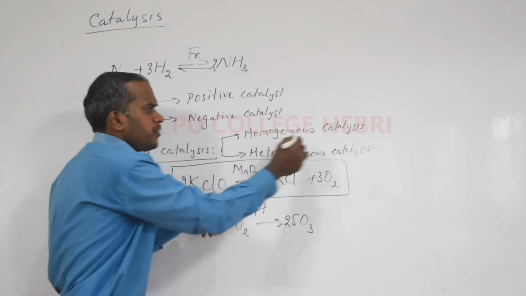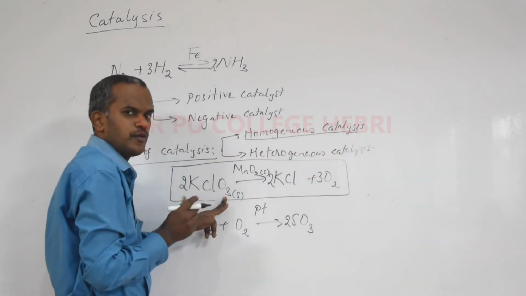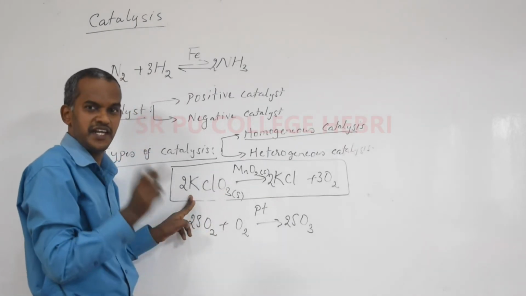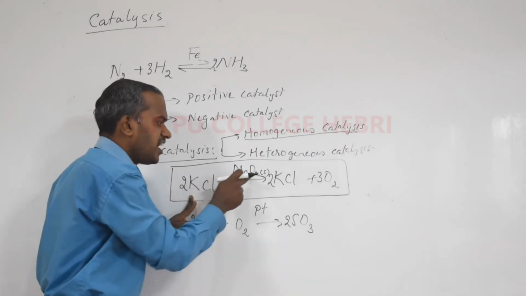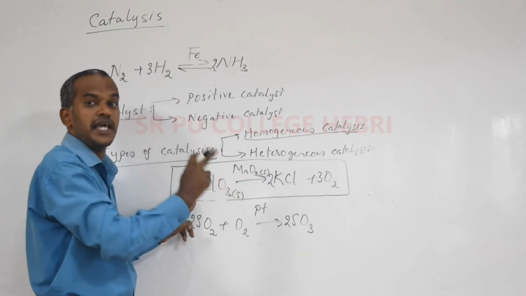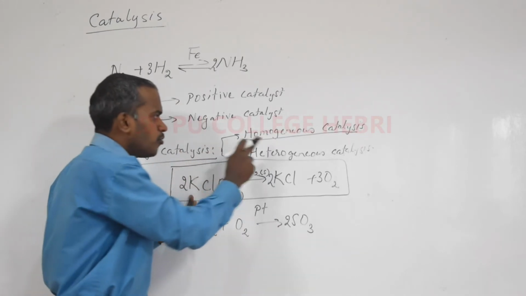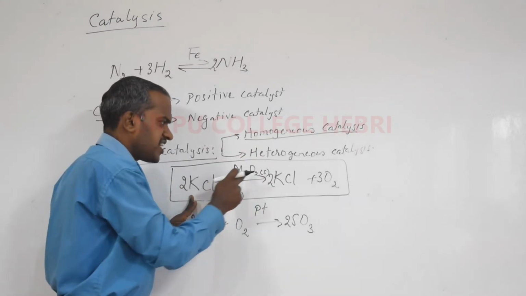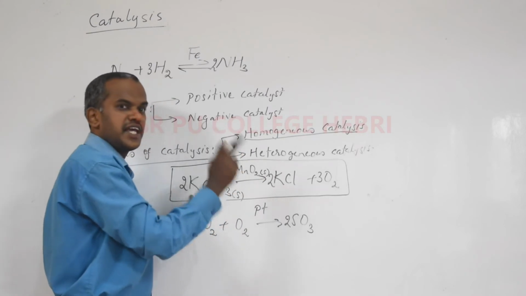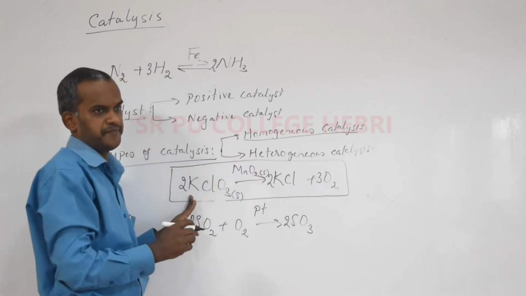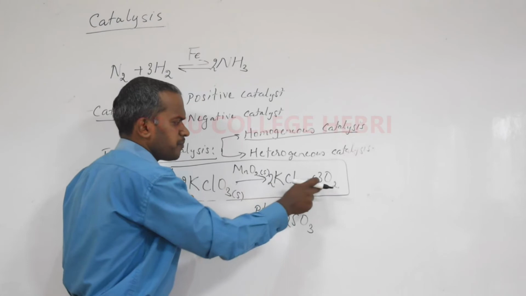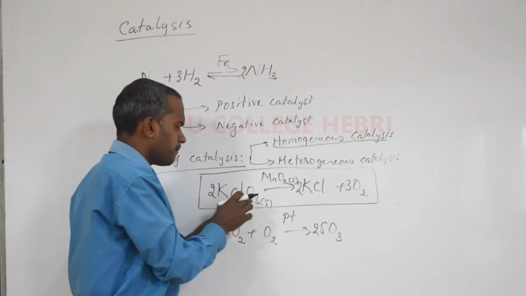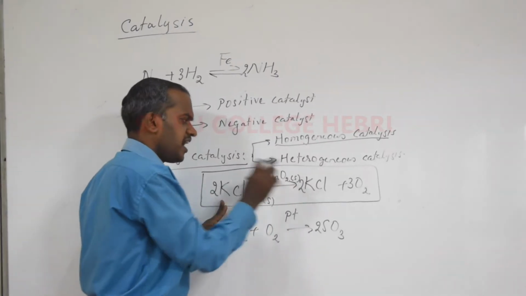Okay, so can you tell me what is homogeneous catalysis then? What is the definition of homogeneous catalysis? It is a type of catalysis in which the reactants and the catalyst are in the same phase. I repeat, homogeneous catalysis is a type of catalysis in which reactants and the catalyst are in the same phase or same physical state. Again, in case of products, whatever the physical state, solid, liquid, gas, we are not concerned with that. Only we are comparing the physical state of reactant and the catalyst.